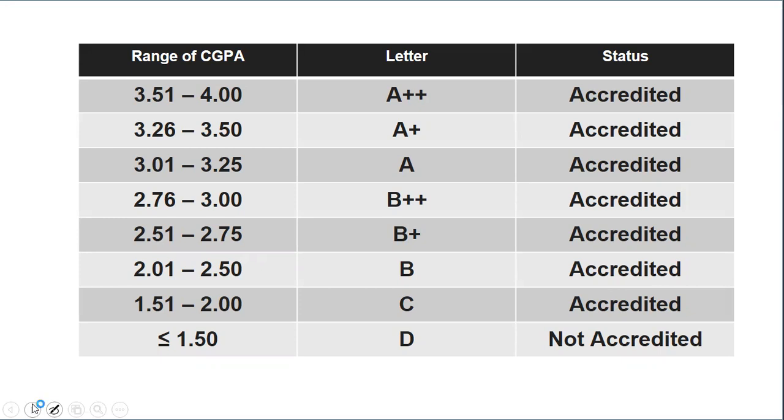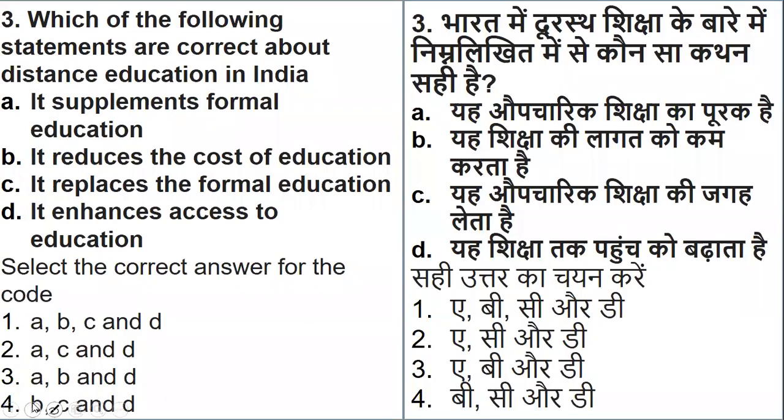We also have 2 to 2.50, that is B. And now we have 1.51 to 2, that is C, and less than that will be D, which is considered as a body which is not accredited. Now we have question number 3 on screen.